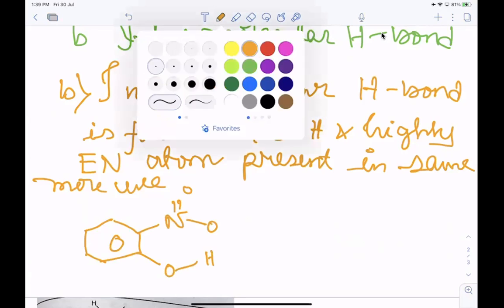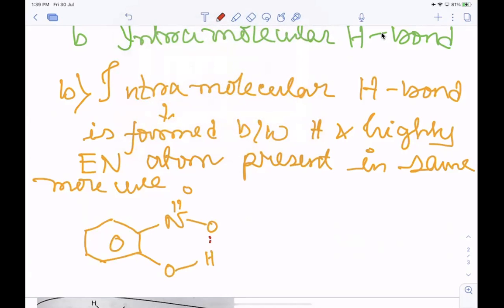See, hydrogen bond will take place. This molecule is known as orthonitrophenol.